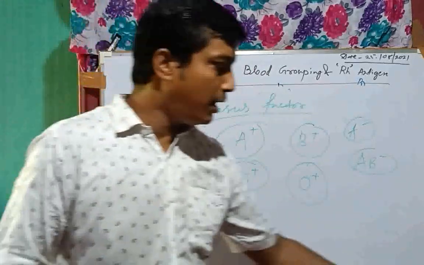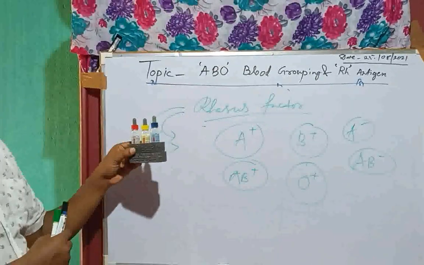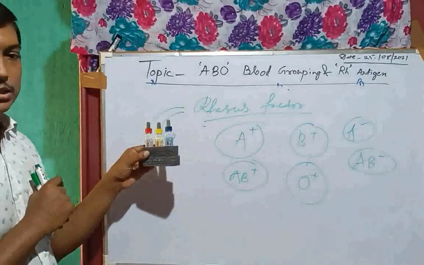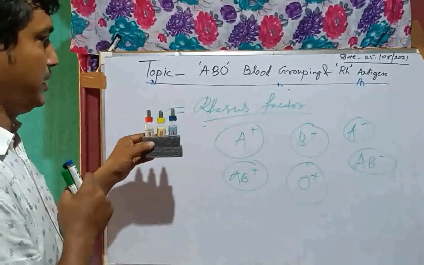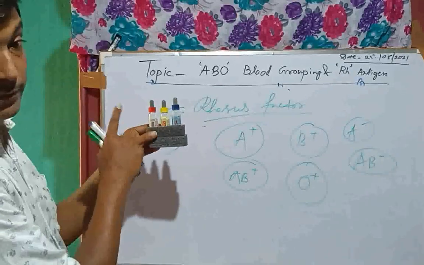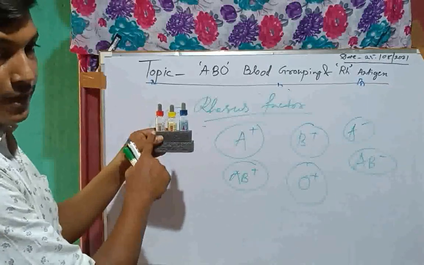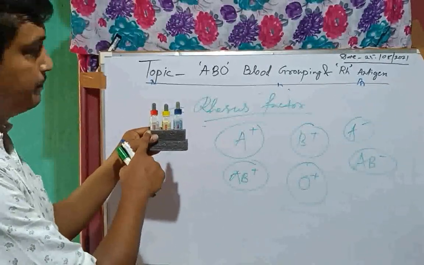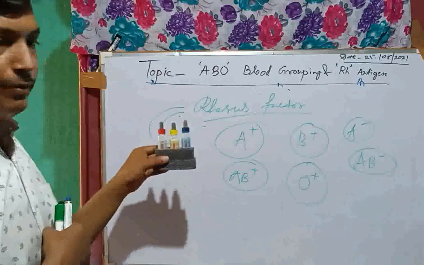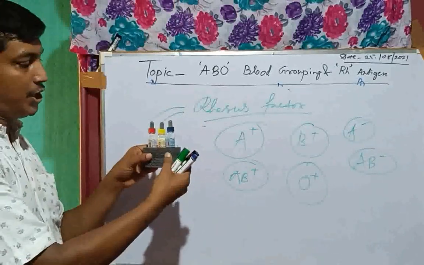Okay. I want to show you that in my hand there is a kit. This is how we can determine which blood group is present in our body. This is A antibody, this is B antibody, and this is D antibody for Rhesus factor identification. This is for A identification, this is for B identification, and this is anti-D for Rh factor. Clear? Okay. In the next class, I will show you how we will determine the ABO blood grouping system by this kit.